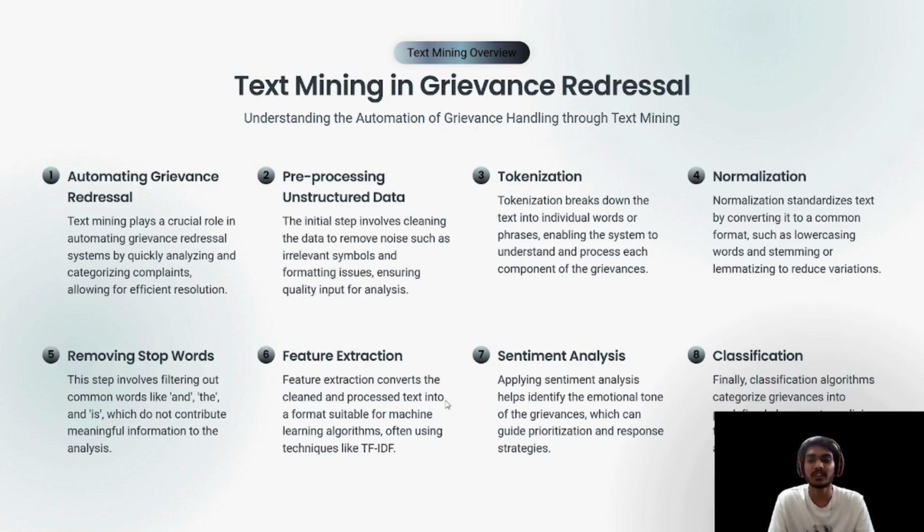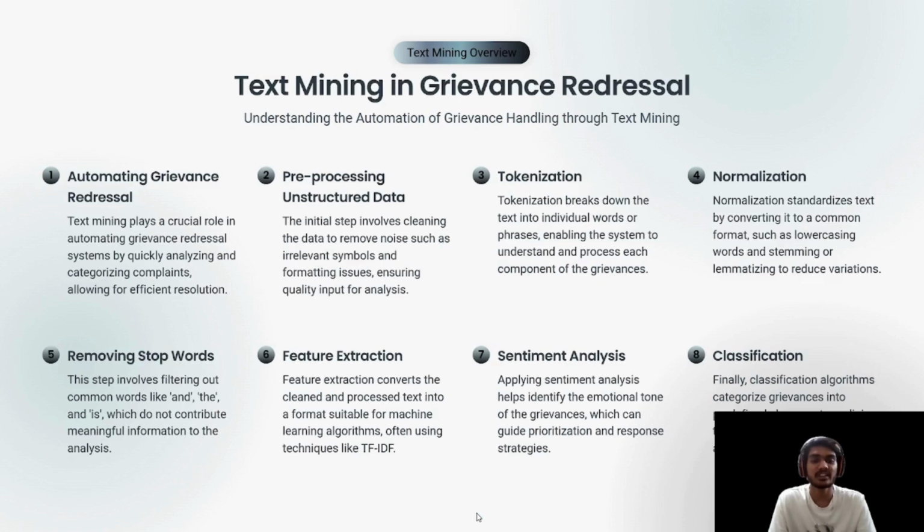Fifth, removing stop words. This step involves filtering out common words like and, the, and is, which do not contribute meaningful information to analysis. Feature extraction. Feature extraction converts the cleaned and pre-processed text into a format suitable for machine learning algorithms, often using techniques like TF-IDF.